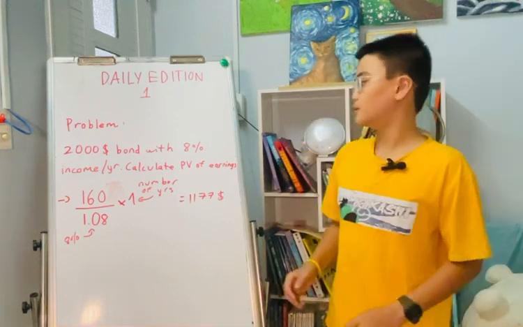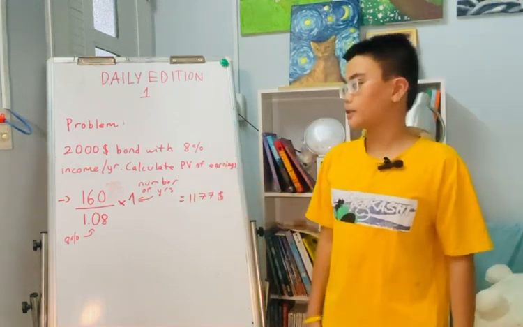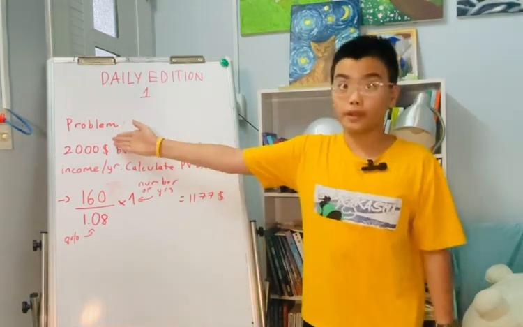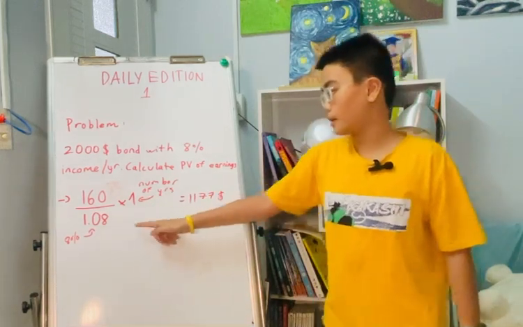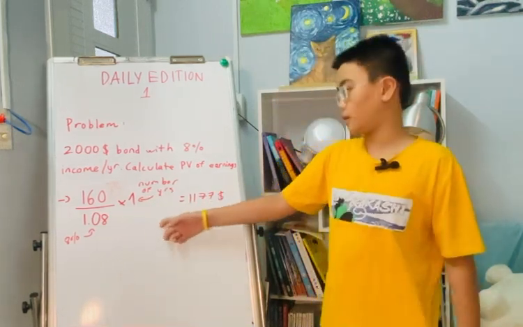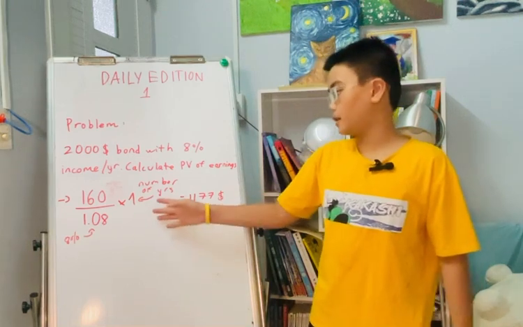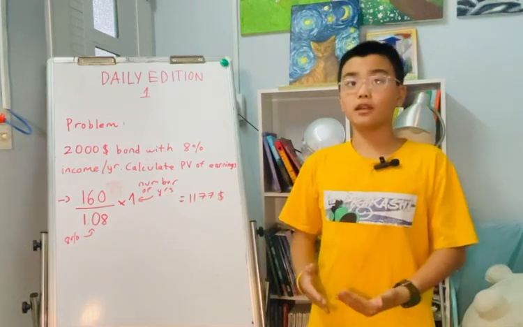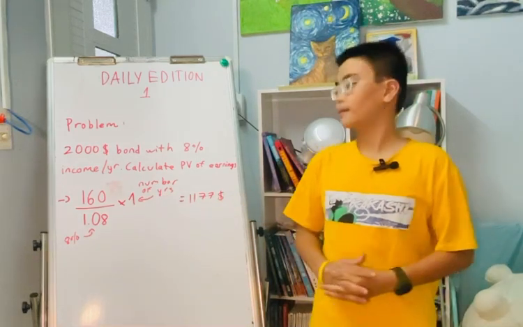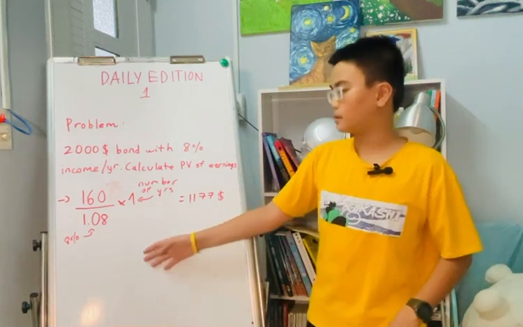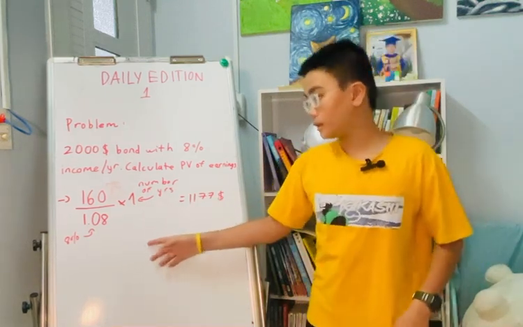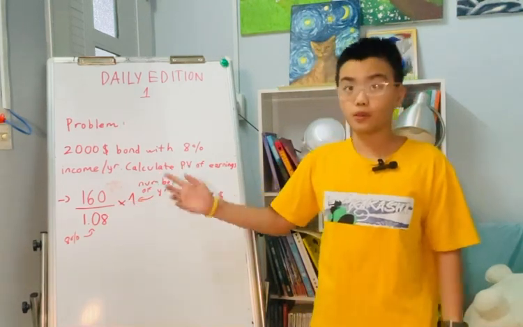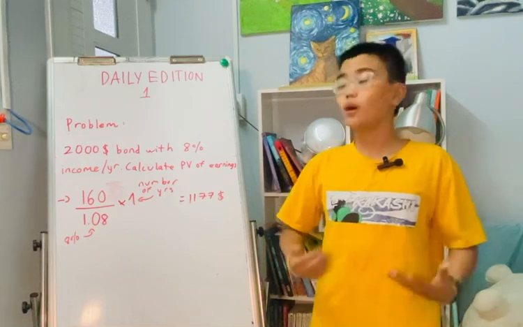Now, to calculate the present value, we have this theory. $160, which is 8% of 2,000 by the way, divided by 8% written as 1.08, multiplied by the number of years, starting with the first year, then the second year, the third year, and so on. However, we can also write this as 160 divided by 1.08 to the power of 1 to 10, depending on which year we're calculating.